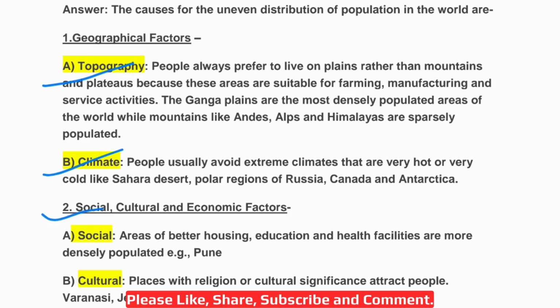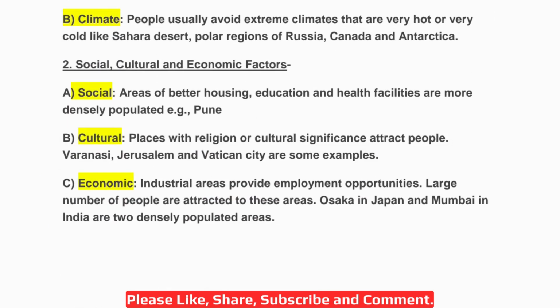Then the second main factor, social, cultural and economic factors. So let's see the social factor. Areas of better housing, education and health facilities are more densely populated. Example, Pune. The second one, cultural. So places with religious or cultural significance attract people. Varanasi, Jerusalem and Vatican City are some examples. Then economic factor. Industrial areas provide employment opportunities. So large number of people are attracted to these areas. Osaka in Japan and Mumbai in India are two densely populated areas.